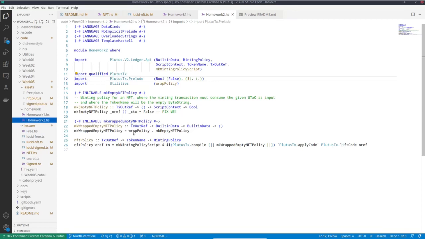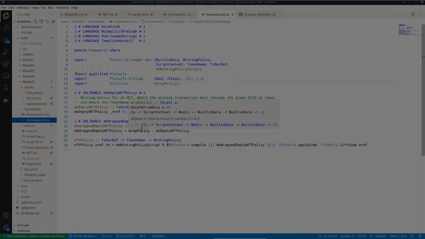Also note that here I did it the usual way. So the parameter is this txoutref, the UTXO that has to be consumed. And in the untyped version, I just also use the same type, txoutref. So this is how you would normally do it, but this is less well suited for off-chain code with Lucid.